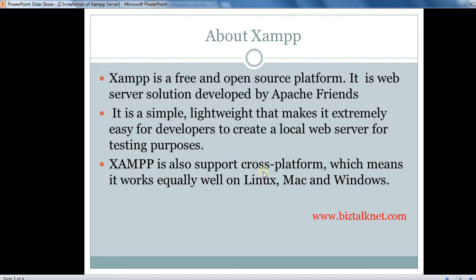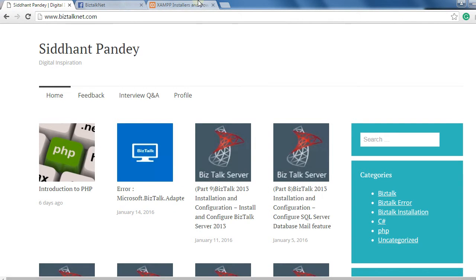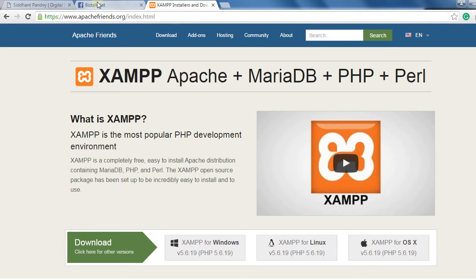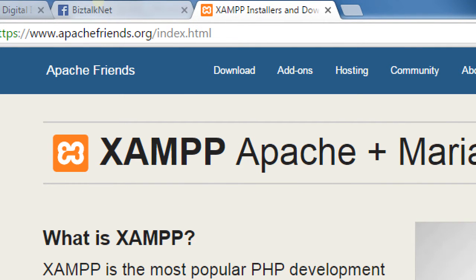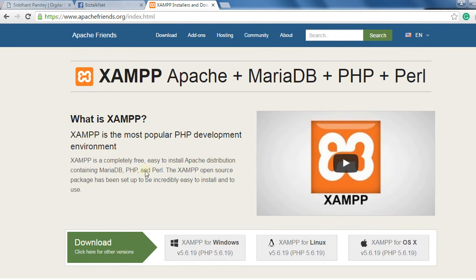Xampp supports cross-platform, which means you are free to select your operating system. You can use it on Linux, Mac and Windows. So let's go from where you can download it. You can download it from apachefriends.org. There you will find three options for download. You can download it for Windows, Linux and Mac OS. So I'm using Windows.